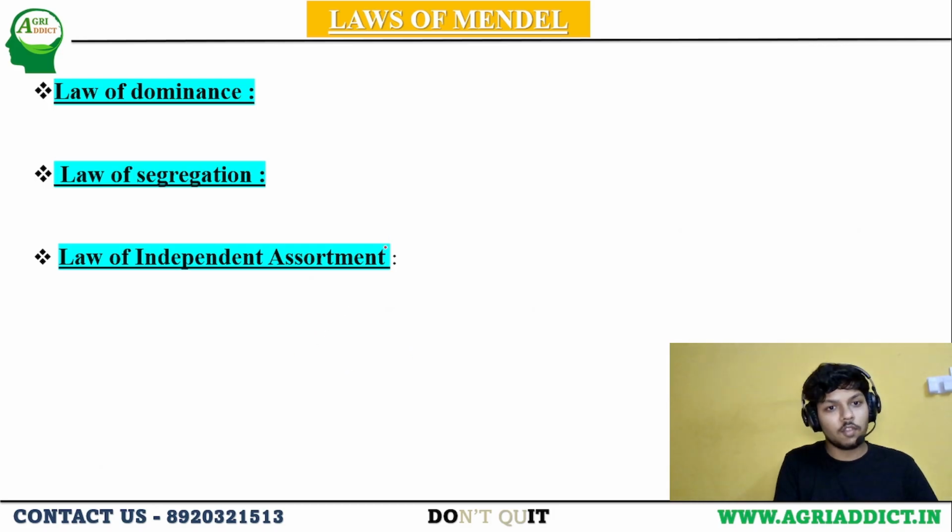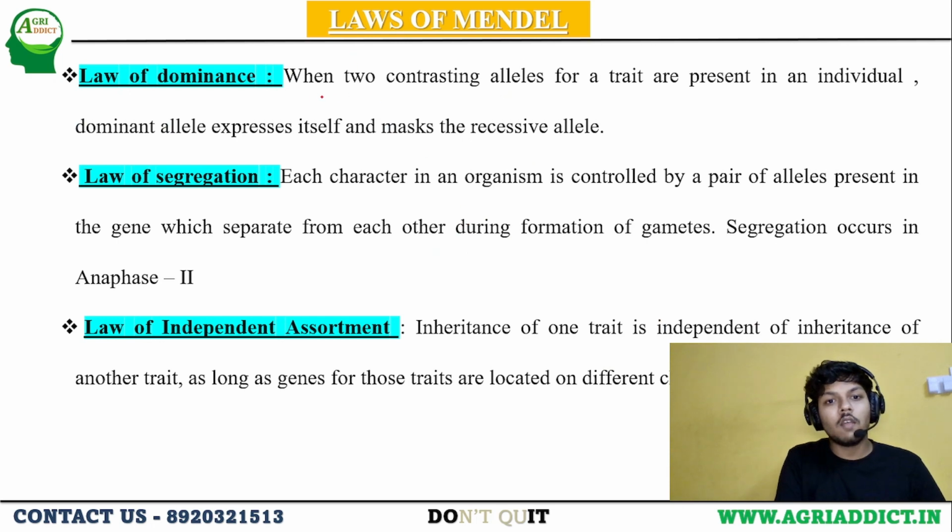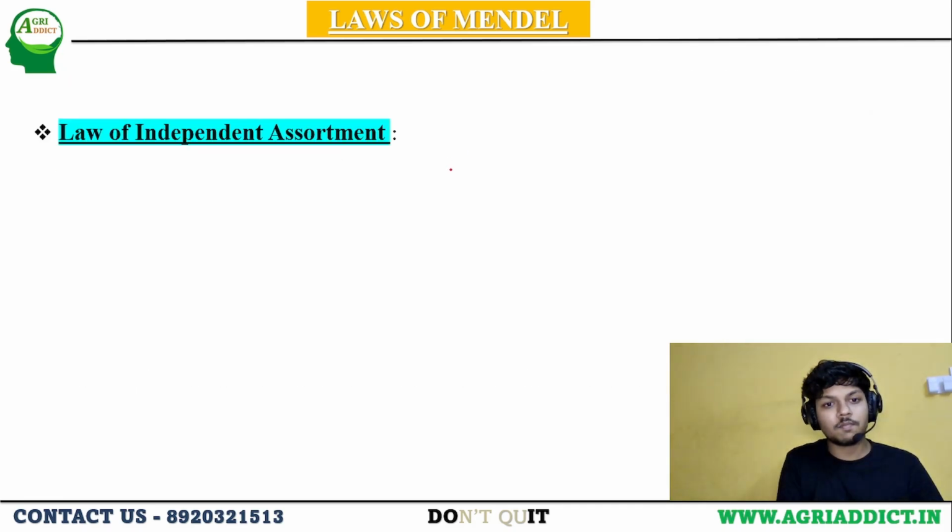Now the laws of Mendel. First, let's know the law of dominance. Law of dominance means we all know that a gene has a pair of alleles. Here, the allele which is masking the effect of the other allele is called dominant. That is the law of dominance. Here you can see when two contrasting alleles are present in an individual, the dominant allele expresses itself and masks the recessive allele.